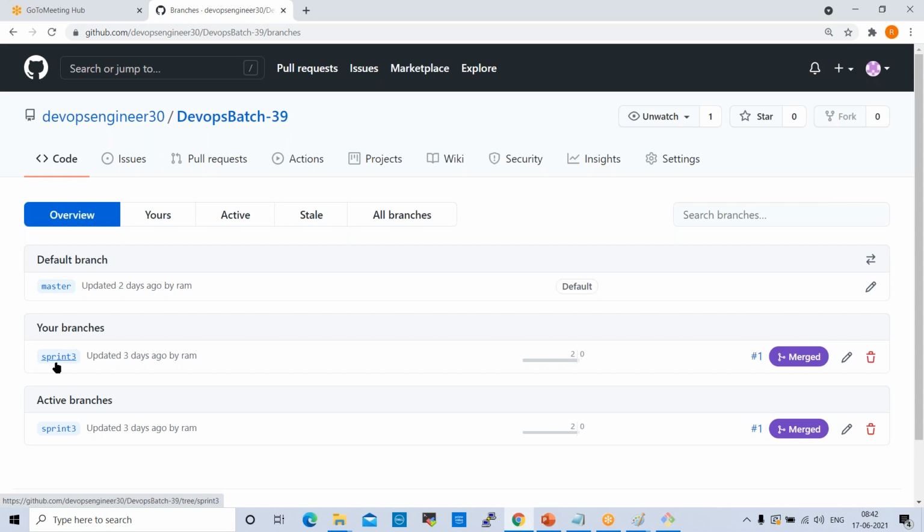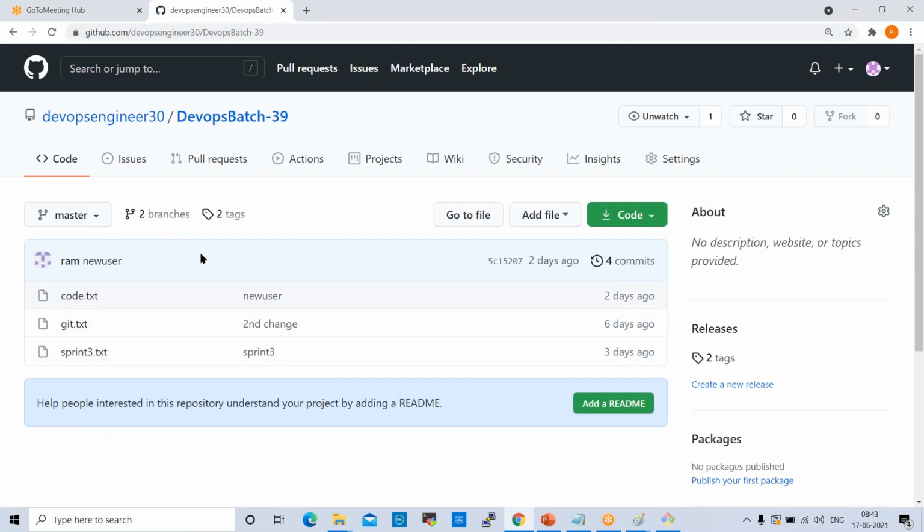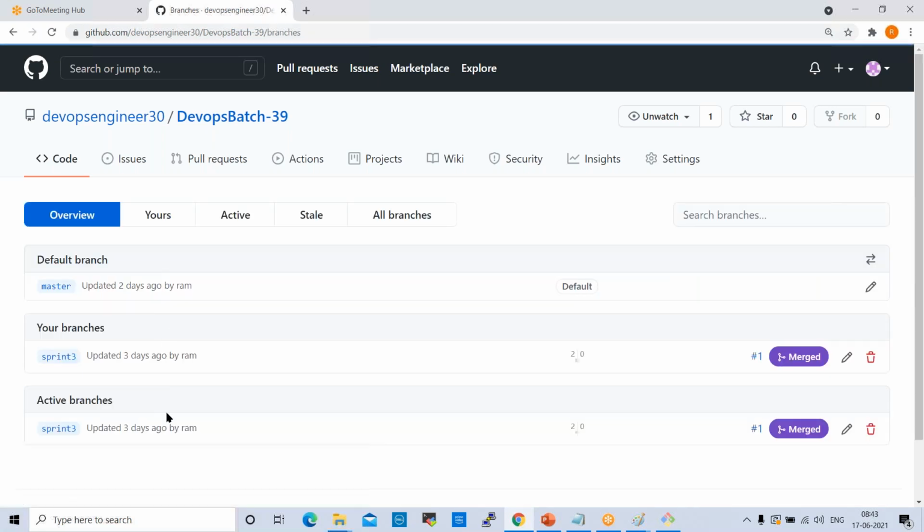Now I want to change this default branch to sprint 3. Currently the master branch is the default branch, but I want to change sprint 3 to be the default branch. For that, what can we do? If you want to change the default branch, click on branch.